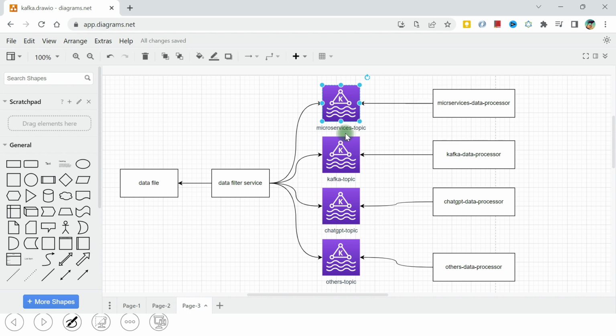I'm going to implement this architecture step by step. In the next video, I'm going to show you the data filter service, where this service is going to read this data file. Then we'll create the topics, then we'll create the processor services. Now I hope you get the idea of the realistic use case.